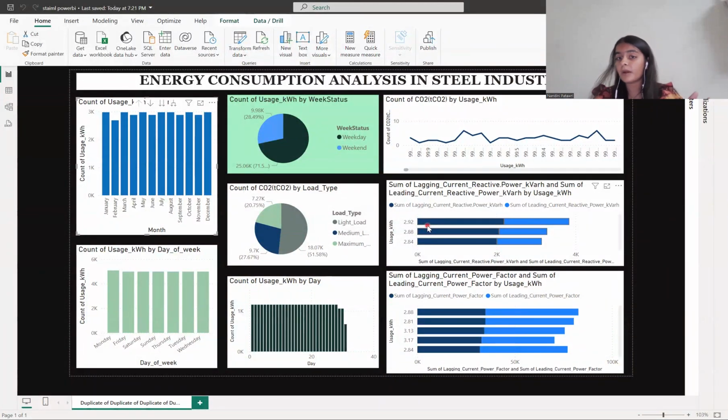Similarly, the third part of our question asks us to explore the relationship between the power factor and energy consumption. We don't have any different graph for the same. In this question, we have done something very similar to what we did in the previous question. We have separate columns for the power factor of leading current and lagging current, so we first took the sum of the columns, which helps the analysis, as I said, since it is easy to compare the total value with the consumption of energy rather than taking all the values over time.